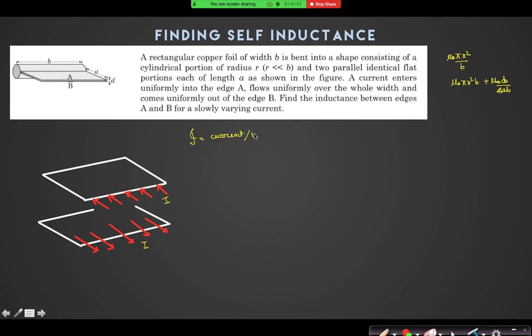What can I say as current per unit length for this? I divided by b, yes or no? For current per unit length, the magnetic field will be in this direction, yes or no?